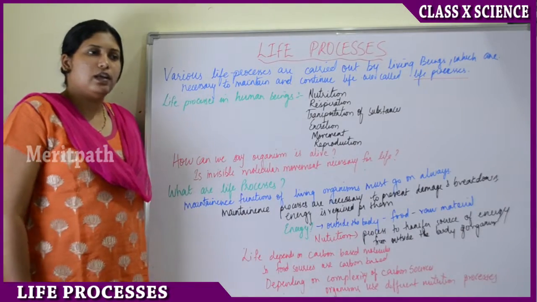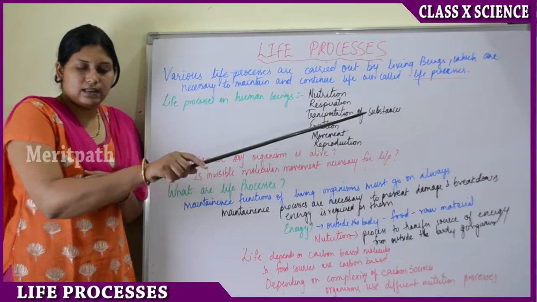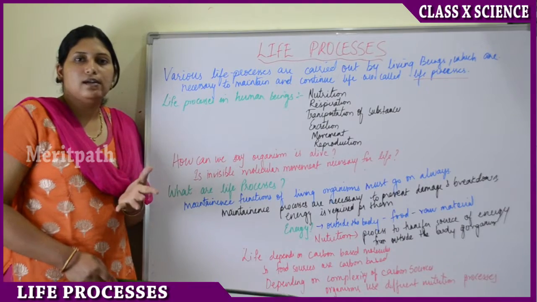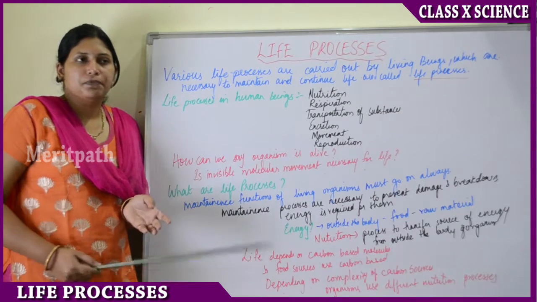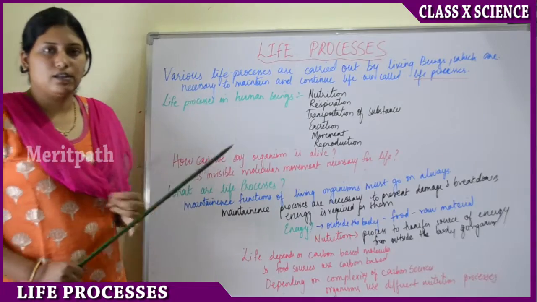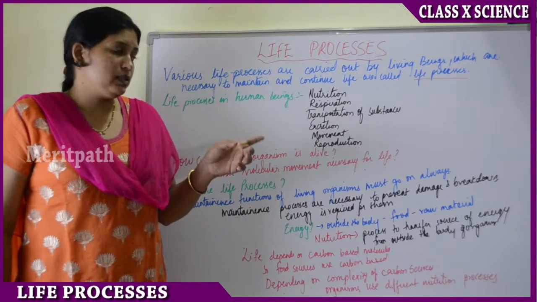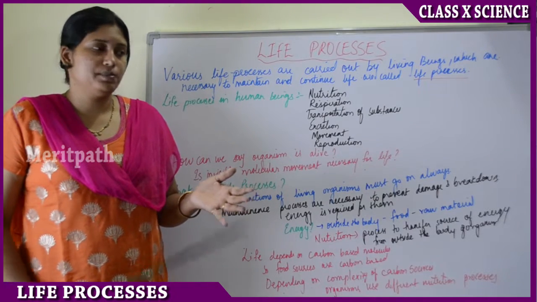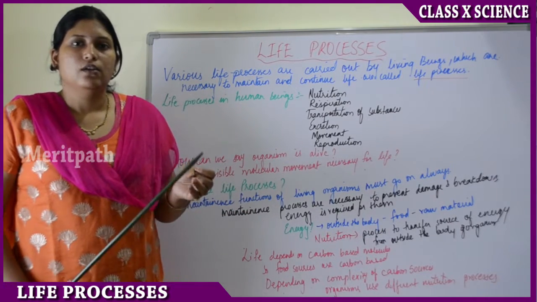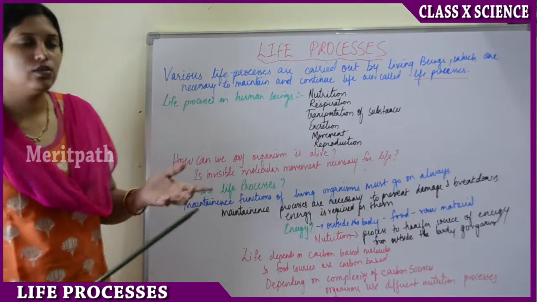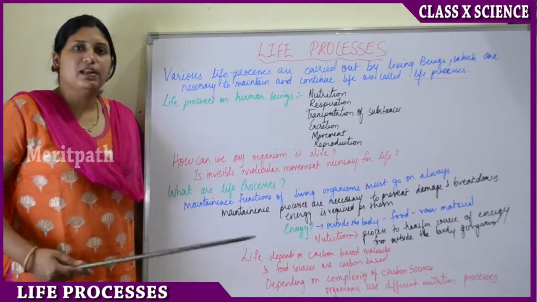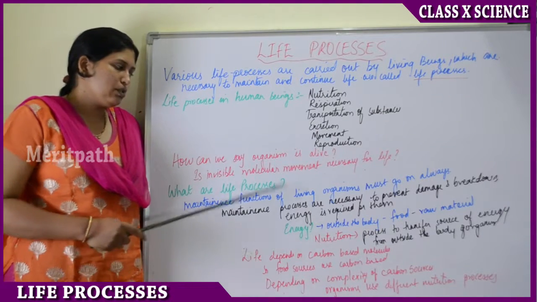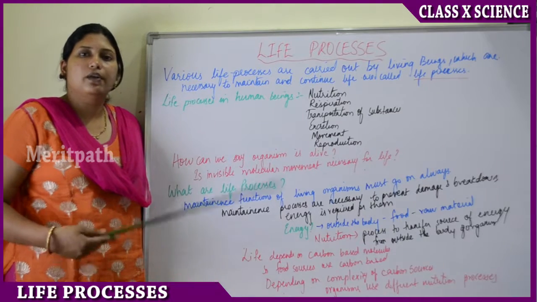Daily if we scratch our skin like this, we see a whitish powder-like structure, right? What is that? It is nothing but dead cells. Then if there is an infection in any organ, you will get pus. Pus is also known as abscess. So what is the abscess made up of? Abscess is made up of different types of dead cells. That is how in day-to-day life many cells keep dying and there is a need for the formation of new cells. So this molecular movement is always going on in day-to-day life.